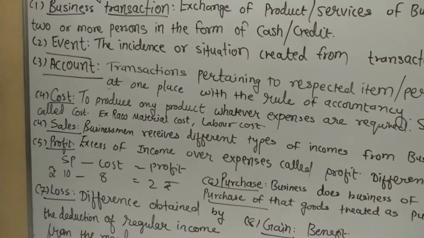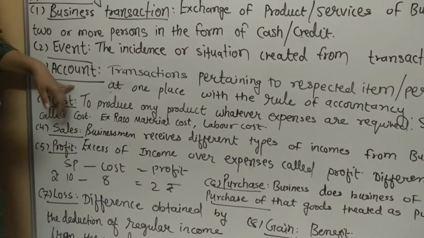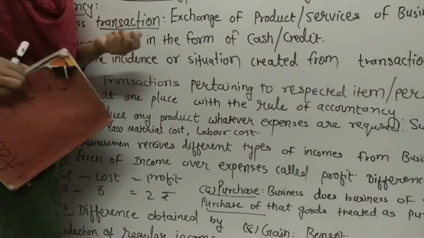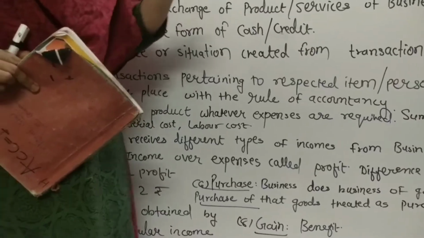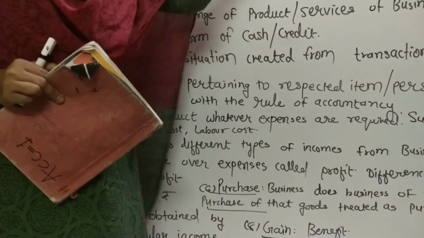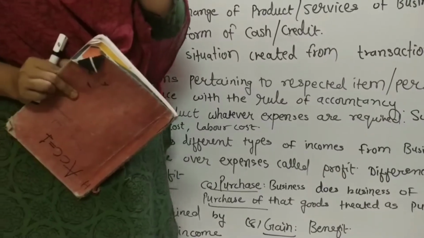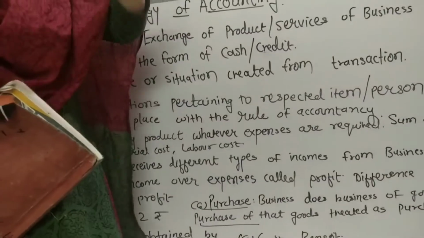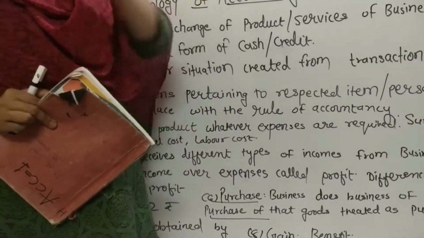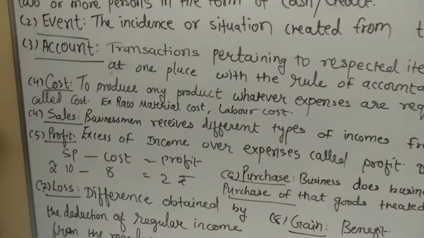Next point is account. What is account? Have you heard about it? Of course. When you were in 8th standard or 7th standard, your father, mother must have talked about, let's open an account for my son or daughter in a bank. That type of situation, that type of thinking, you know what an account is: to have an account in the bank. But here in accountancy, what is account?